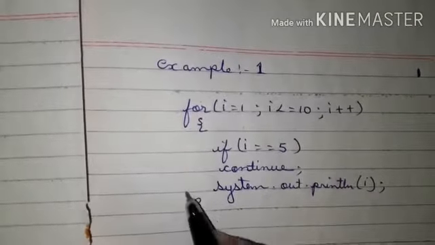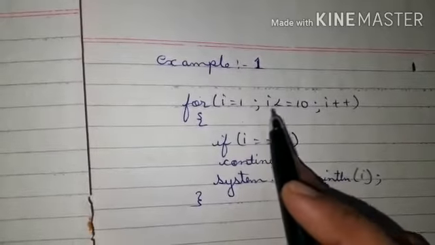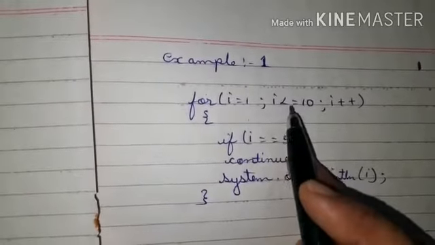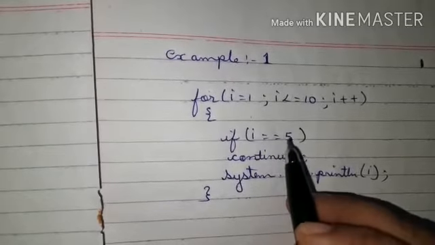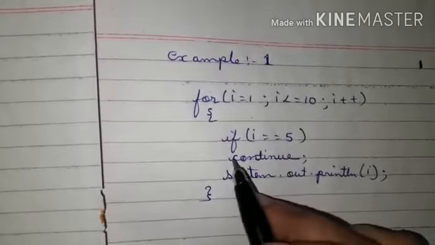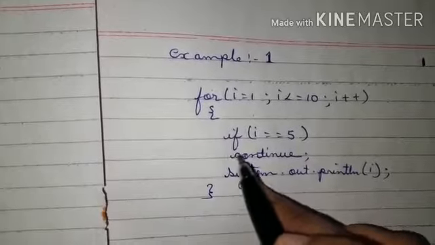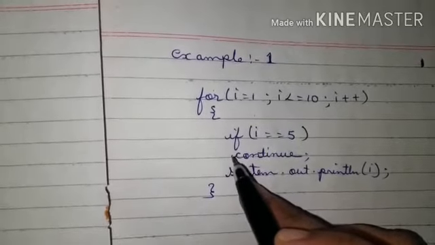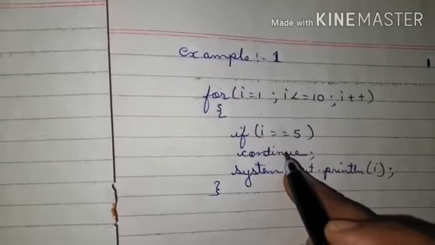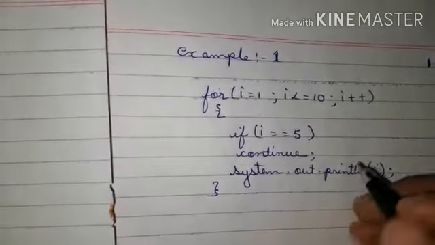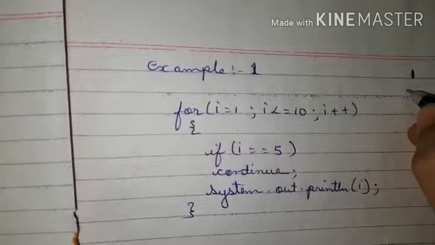Then i is 2, and 2 is less than 10, condition true, so it will come to this part. 2 is not equal to 5, so it will not execute the continue, which is a single statement, so we have not given curly brackets. If this condition is false, it is not going to come to this statement. Instead it will display 2.